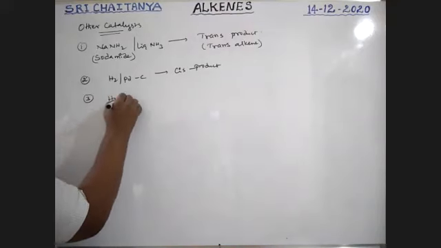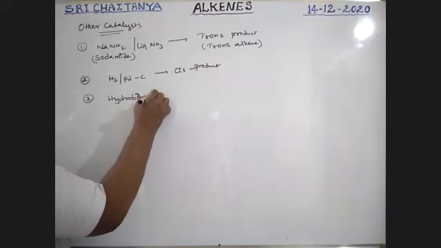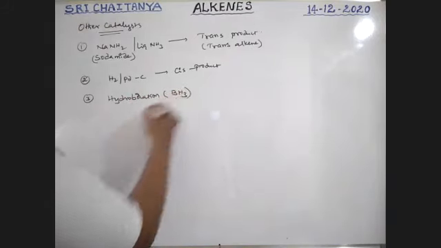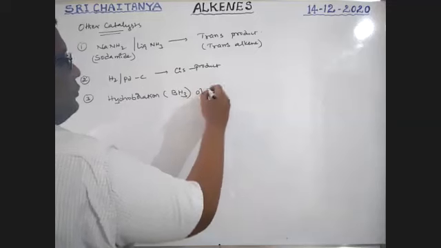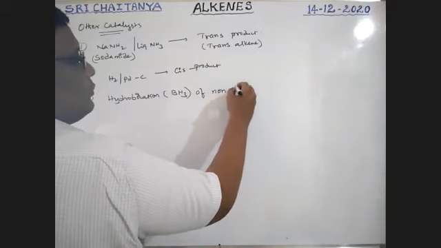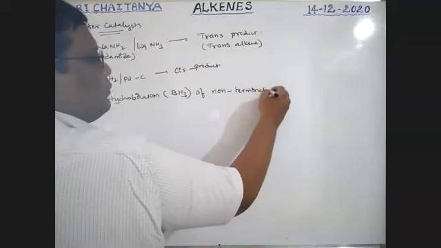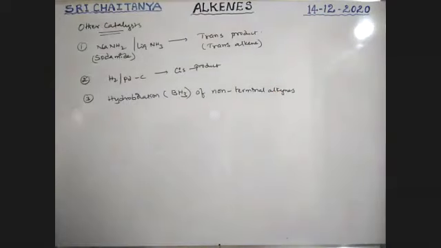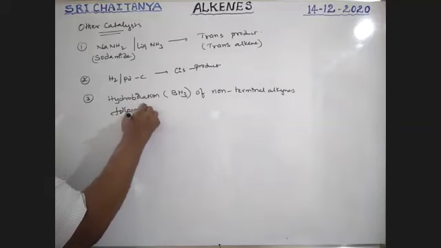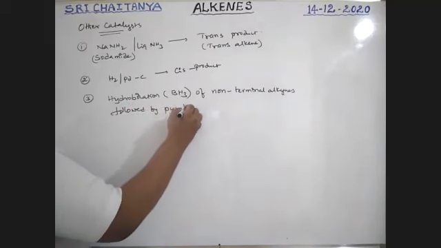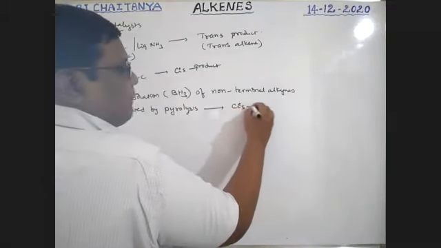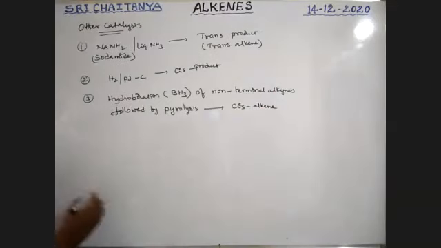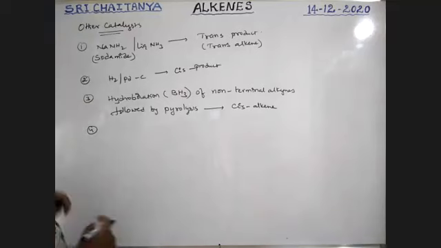Next, later I will explain these conditions. Hydroboration, nothing but BH3 reduction. Hydroboration of non-terminal alkynes followed by pyrolysis, means heating, gives cis alkene. I will explain, boys.